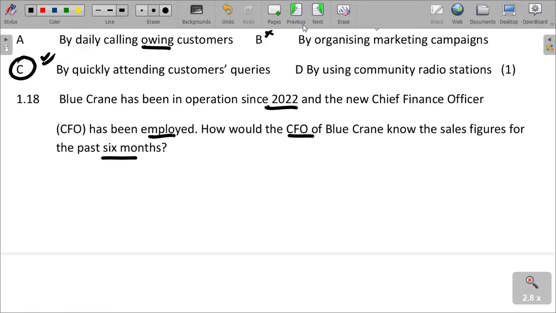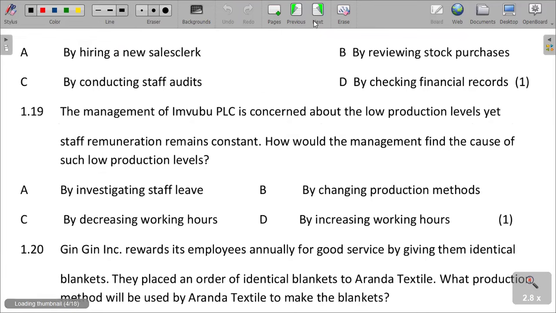What should he do? Hiring a new sales clerk is also a new person in the company. Reviewing stock purchases.